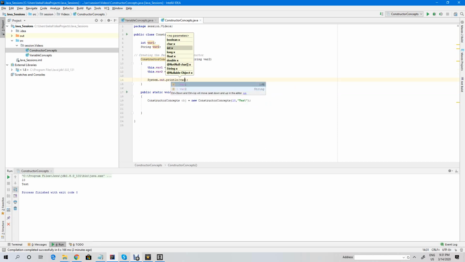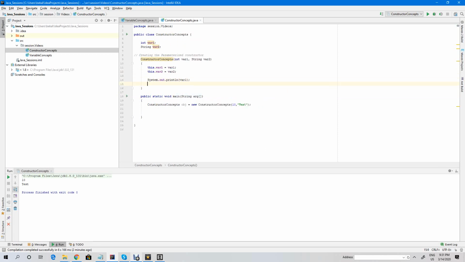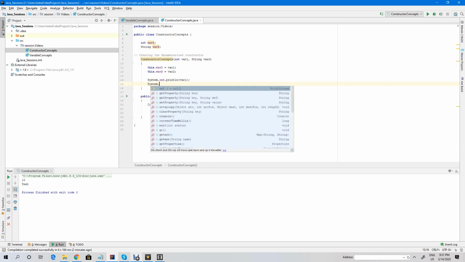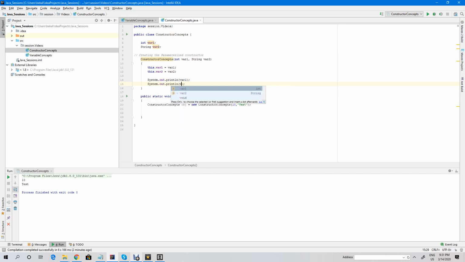I can say system.out.println variable 1, and system.out.println variable 2. If I run this, automatically 10 and test will be printed over here. So whatever values you pass, it will print.